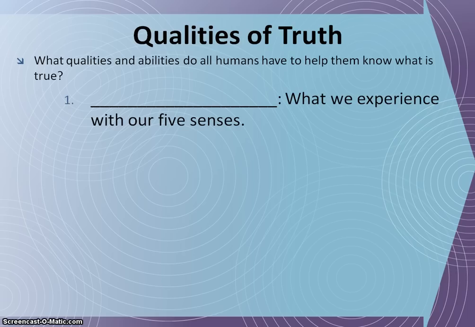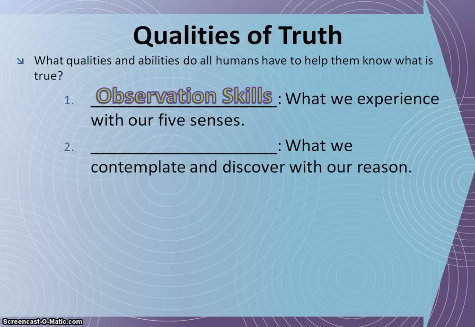We can make observations by using our senses. He has given us what we call observation skills to understand or to perceive truth. Now, of course, we can use these incorrectly, and these have limitations. Remember the 6 blind men of Indostan that we read about in the poem the other day, trying to perceive truth about an elephant that they hadn't seen? The same can happen to us, but our observation skills are useful in perceiving truth when they're used correctly.